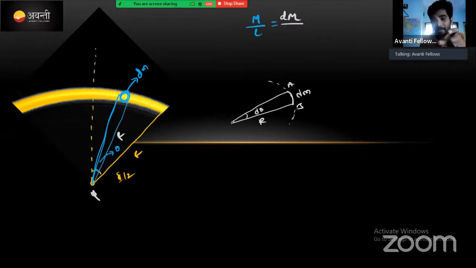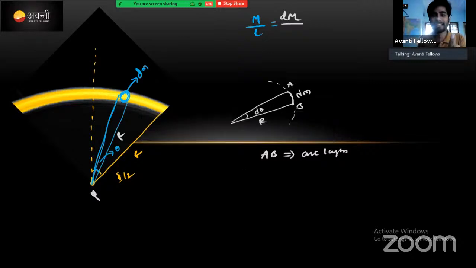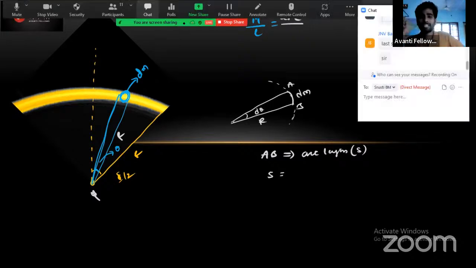In mathematics you will call this length an arc length. If I call the arc length s, how will you define it? Let me know in the chat box, guys. How will you define arc length? My voice is perfectly reaching everyone right now.